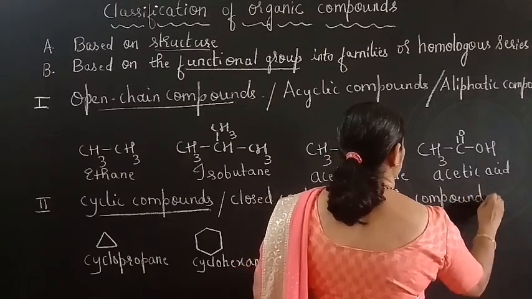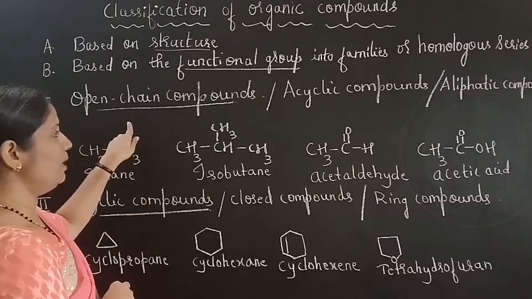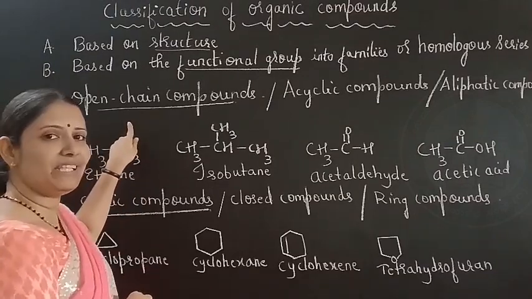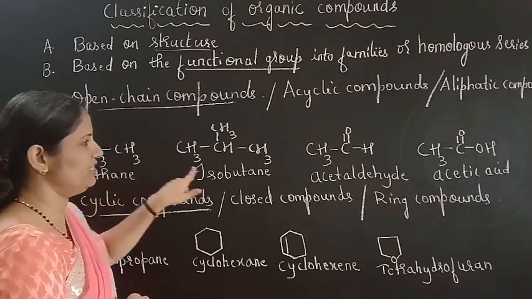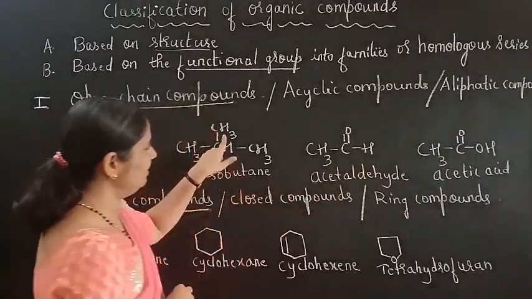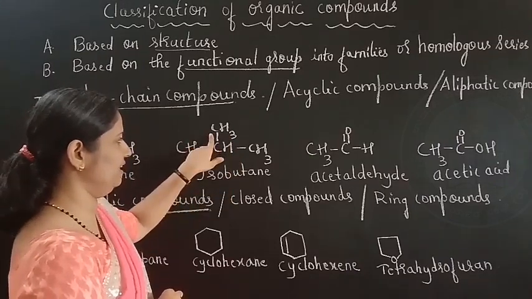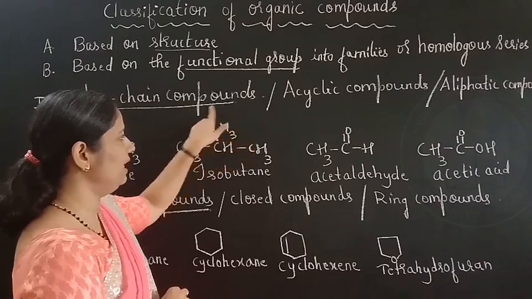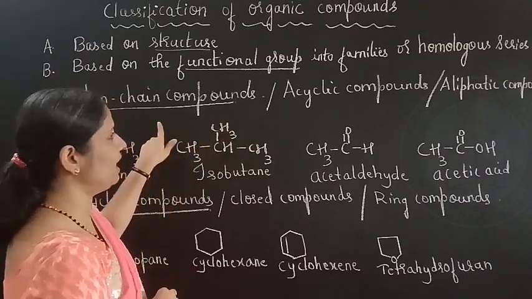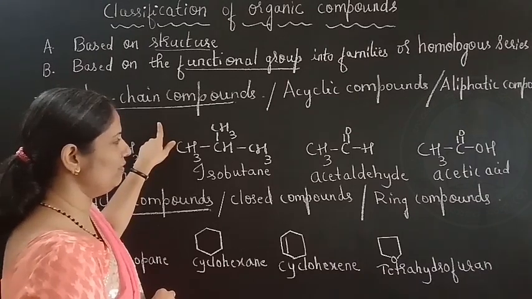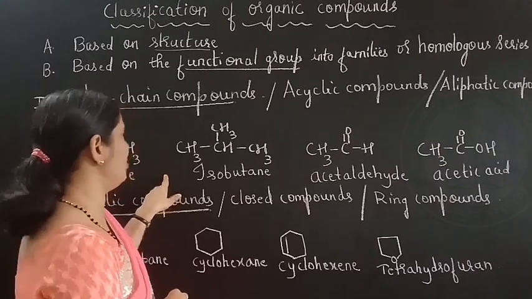See here, open chain compounds consist of straight chain. See, this is a straight chain, isn't it? See here, this is branched. Isobutane is branched here. It has a branch, a CH3 group. It is a substituent group. So open chain compounds consist of straight chain or branched chain organic compounds.